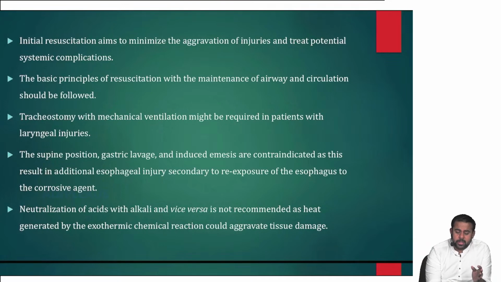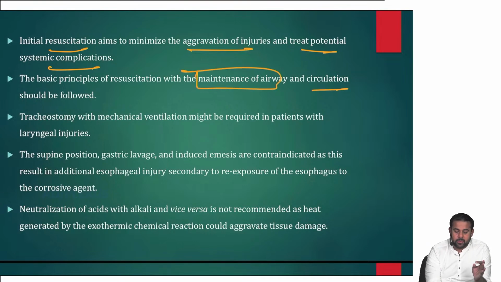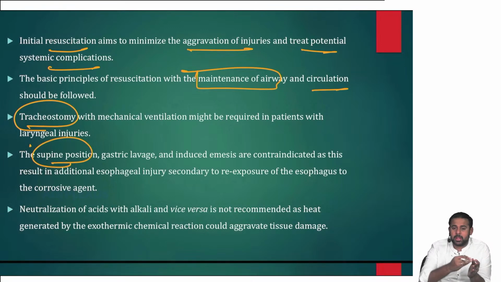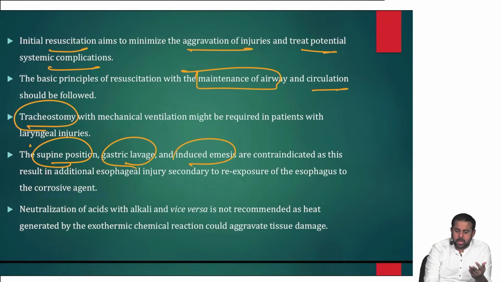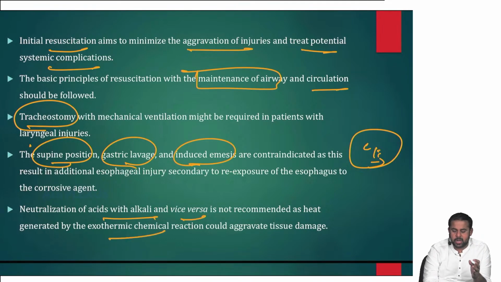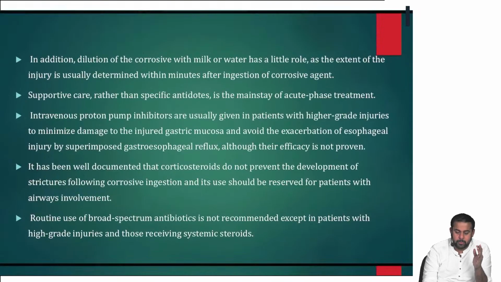Again to emphasize, initial resuscitation aims to prevent aggravation of injuries and treat potential systemic complications. The basics are maintenance of airway and circulation. If there is a laryngeal injury, you can go for tracheostomy. Contraindicated: keeping the patient in a supine position, because whatever is in the stomach may come back up and esophageal injury can occur. Gastric lavage and induced emesis are contraindicated. Neutralization of acids with alkali or vice versa is contraindicated, as the heat generated could aggravate tissue damage.